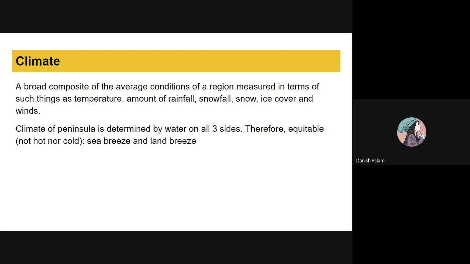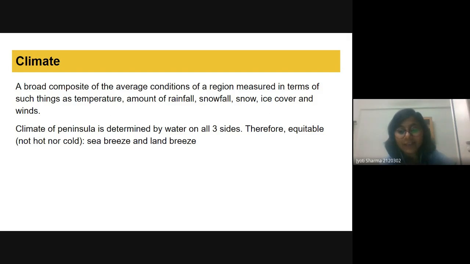It can change after 30 to 35 years. Okay, so the standard time for measuring the change in climate is 30 years, right? So weather is exactly what Danish said. Weather is what you get, and climate is what you expect.